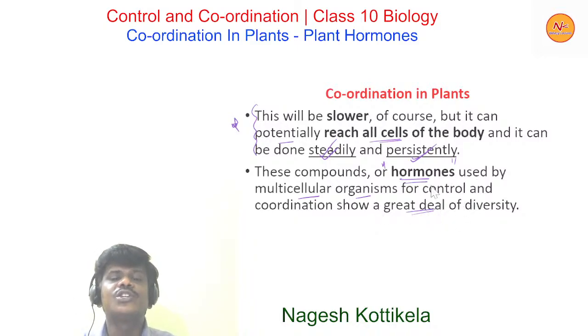Because of hormones, multicellular organisms show very appropriate responses, and there is a great deal of diversity in showing the responses. So this is the introduction to chemical communication, in which hormones play an important role.